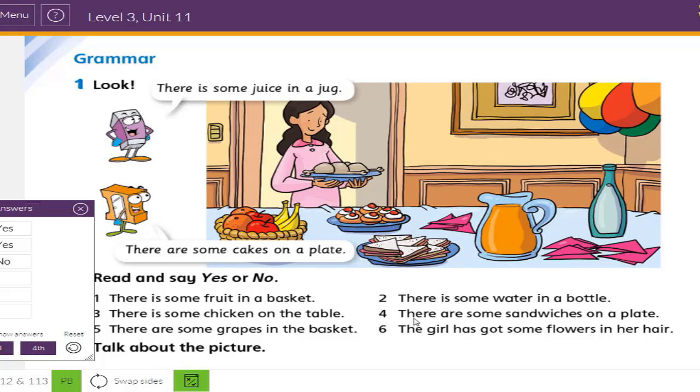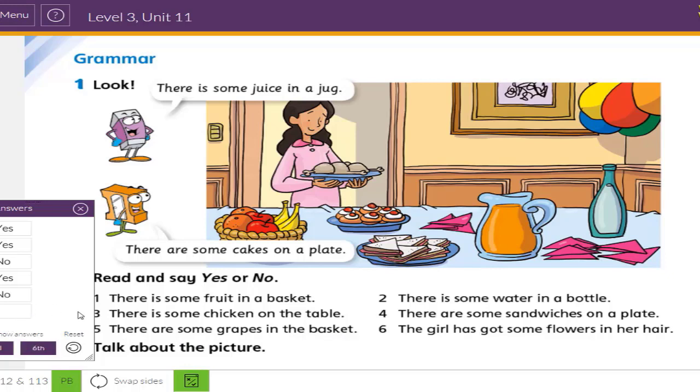Number 4. There are some sandwiches on a plate. Yes. Here are the sandwiches. Number 5. There are some grapes in the basket.